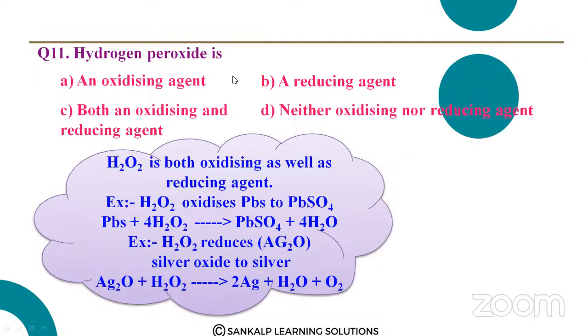Hydrogen peroxide, yes, we have seen the chemical properties of hydrogen peroxide. It acts both as an oxidizing agent as well as a reducing agent. So the following are the reactions. You can see how it is acting as both oxidizing agent as well as reducing agent.